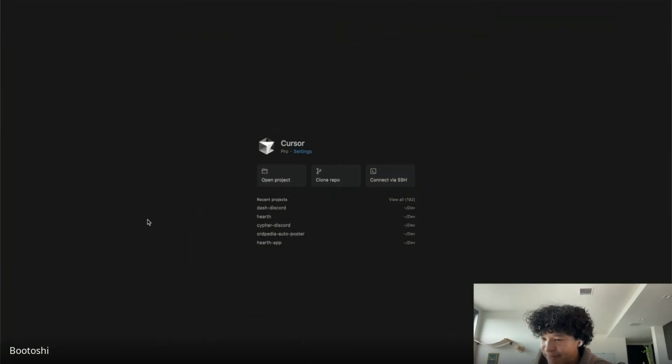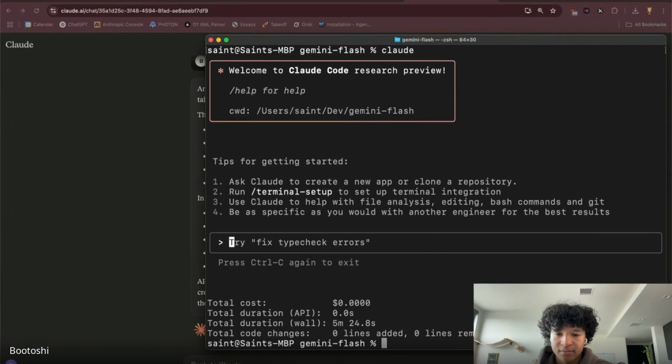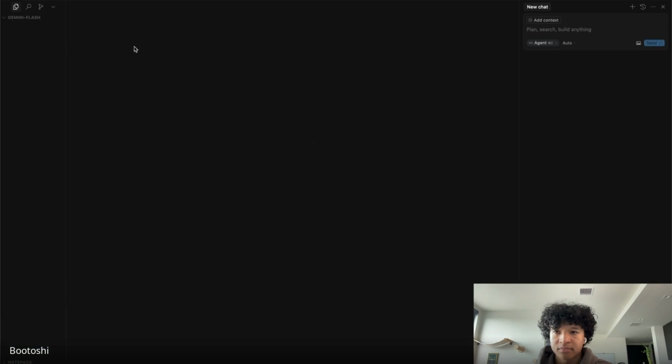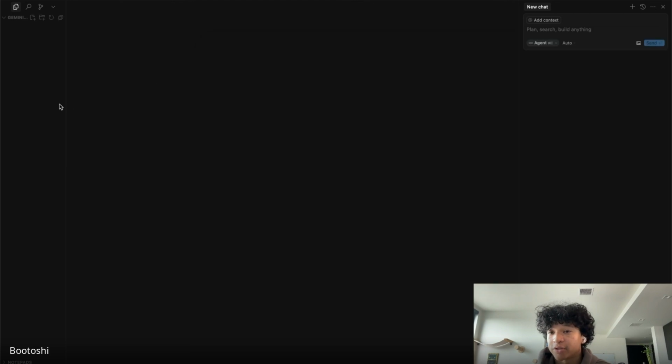They wanted to learn Git. So this is Cursor. What I just did is, because I was already in the Gemini Flash directory, I just typed cursor space dot, and that's just a fast way in the terminal to open Cursor in the current code base.